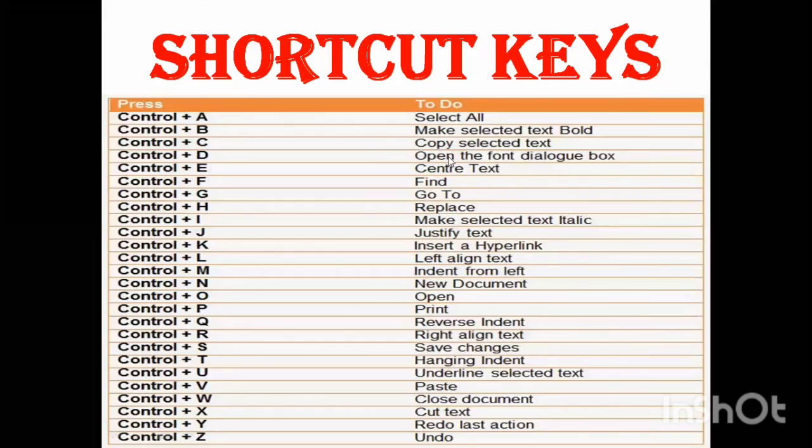Control plus D gets the font dialog. Control plus E is center text. Control plus F is find. Control plus G is go to. Control plus H is replace.